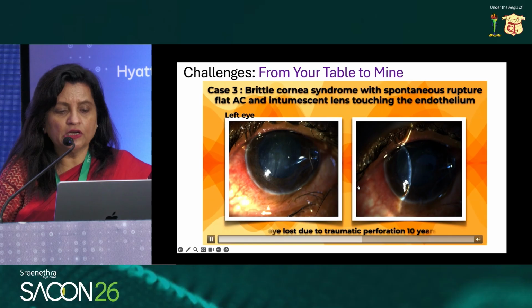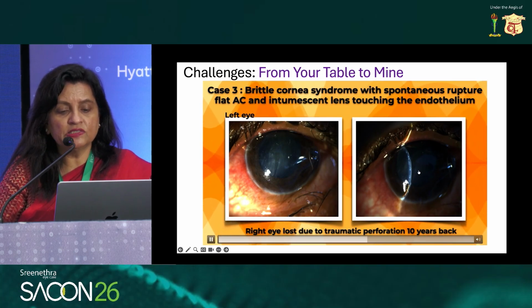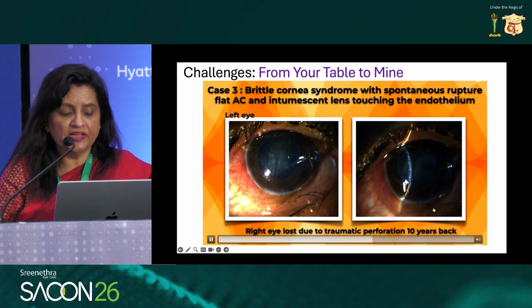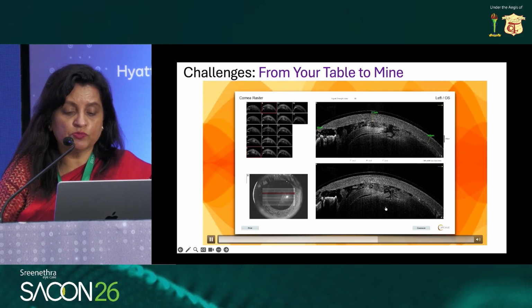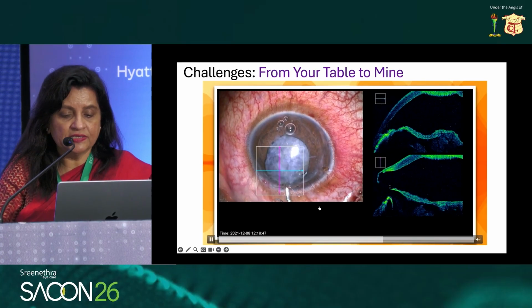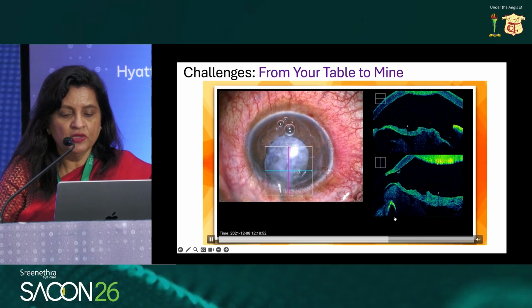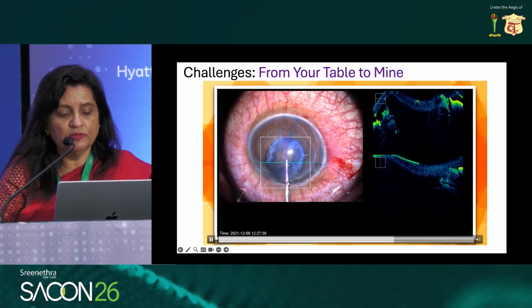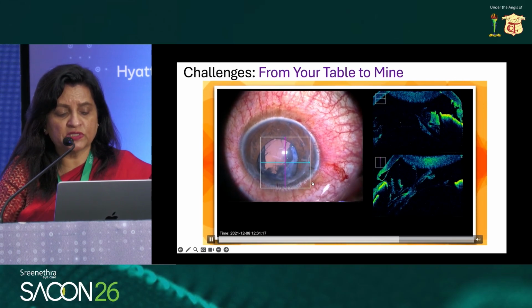Now, this was a case of brittle cornea syndrome with spontaneous rupture, flat AC, and an intumescent lens which was touching the endothelium. Just as the surgeon made the incision, the whole incision gave way, and the right eye had been lost 10 years ago because of spontaneous rupture and phthisis bulbi. This was the picture on the anterior segment OCT, and this was the picture when the patient presented on our table. Notice that the incision has become very large, mainly because it is brittle cornea. If you make one incision here, the whole thing rips down.